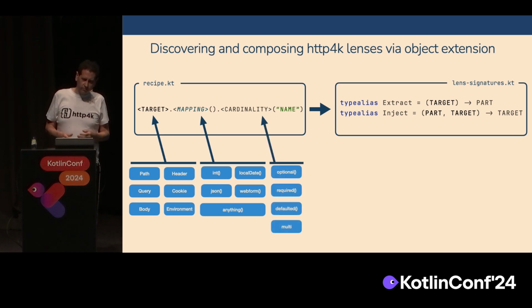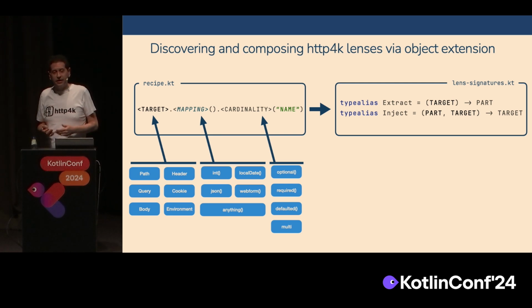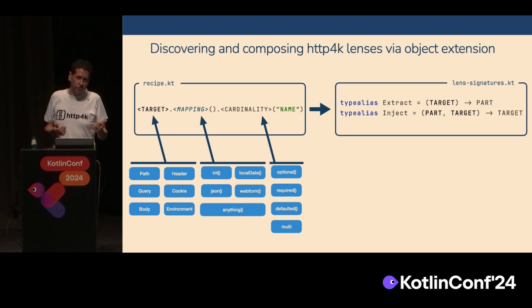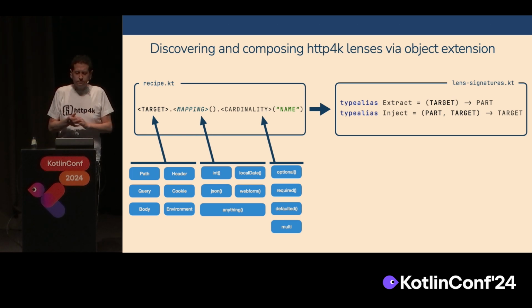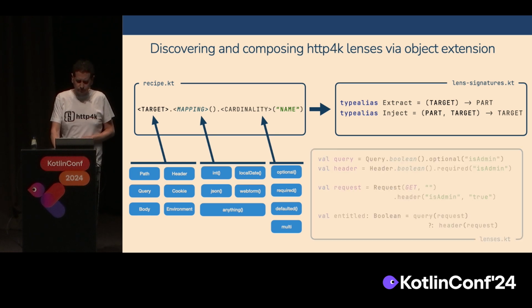And the last piece of information we need is the cardinality. That allows us to say, well, how many of this thing are we expecting? Are we expecting 0 or 1? That's optional. Are we expecting exactly 1? That's required. Or even a list. So given this recipe, that allows our users to be able to find what they need and to extend it in a simple way.